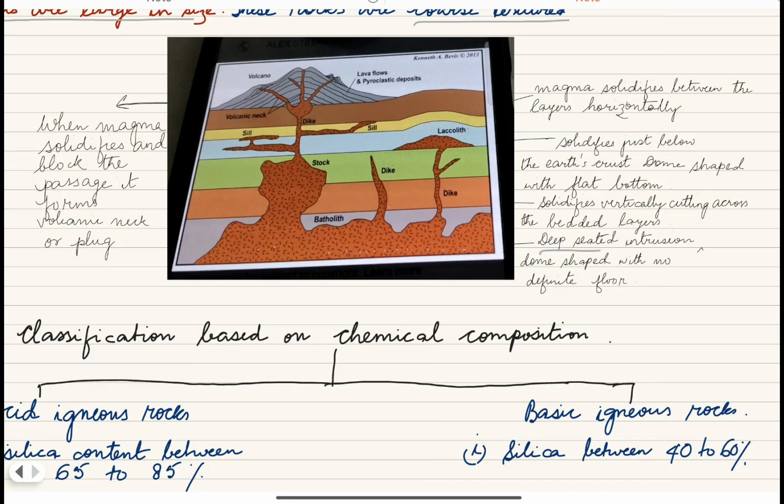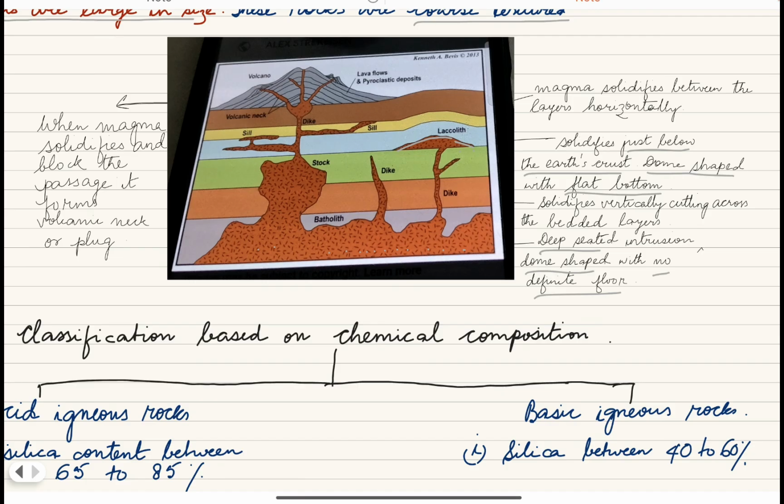It is more or less dome shaped and has got no definite floor. Next, see laccolith. You can see it is formed just below the earth's surface. Again, it is dome shaped, with a flat bottom.